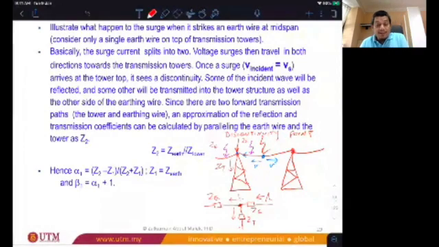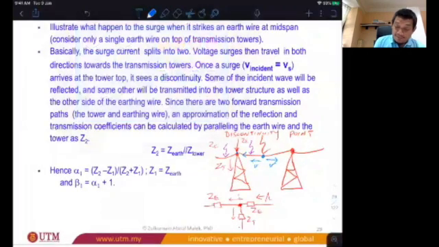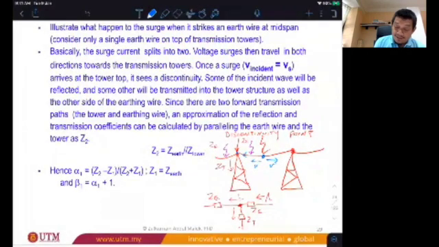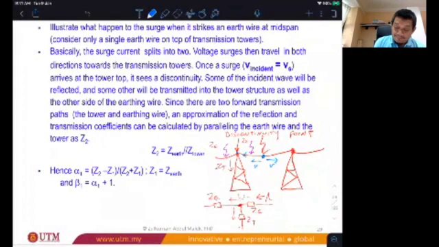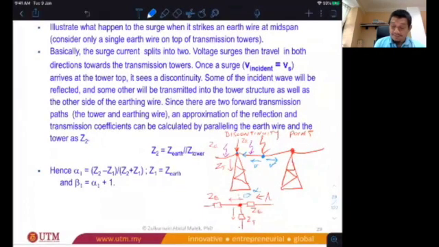So in this case, how do you calculate alpha, because some of the surge that arrives, we call it incident wave, will be reflected. So that's alpha, and transmitted. So it has transmitted into ZE as well as Z tower. So how to calculate alpha and beta in this case? So what you do, you have to make the equivalent circuit for this like this.